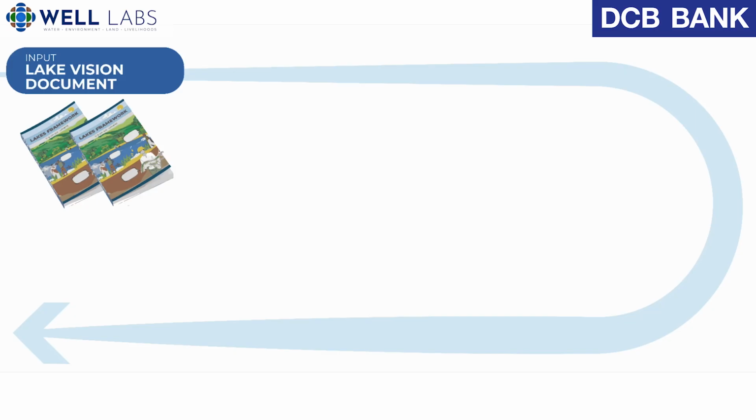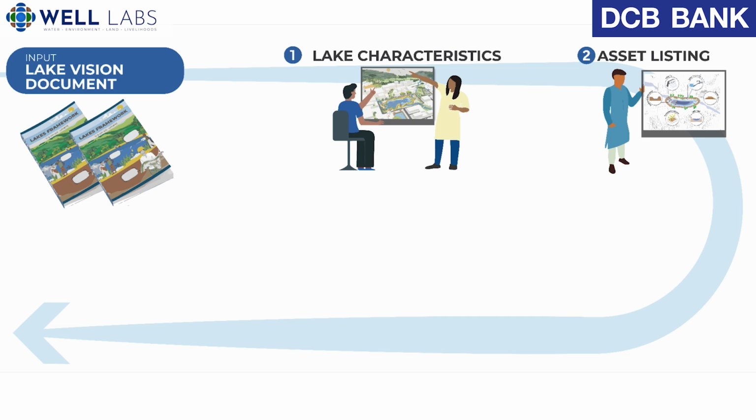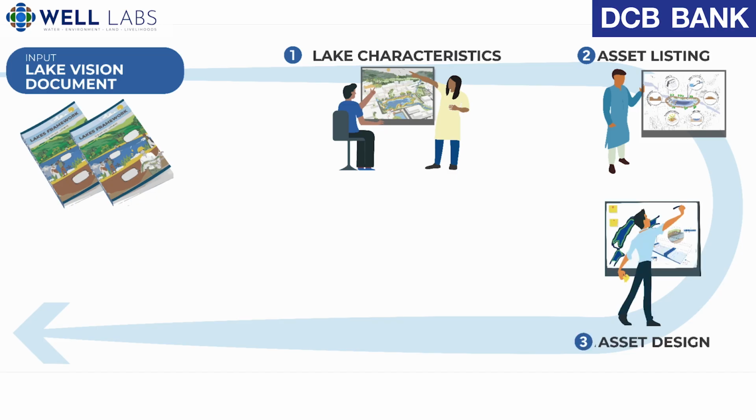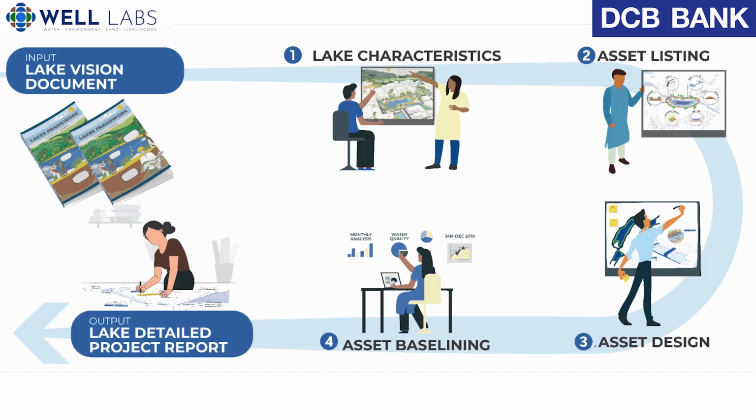Before starting the design phase, we need to understand various lake characteristics that influence its capacity to perform a target function, and then establish a baseline, which is a set of measurements reflecting the lake's current state. All the future progress will be assessed against this data. Using the baseline, we then create an asset list to determine the essential assets required for the lake to function properly. In the next step, we identify design considerations to ensure that these assets are appropriately designed. Next, we assess the current condition of the existing assets to document the necessary changes required. Finally, we compile all this information into a detailed project report, which becomes the blueprint to guide the next stage,